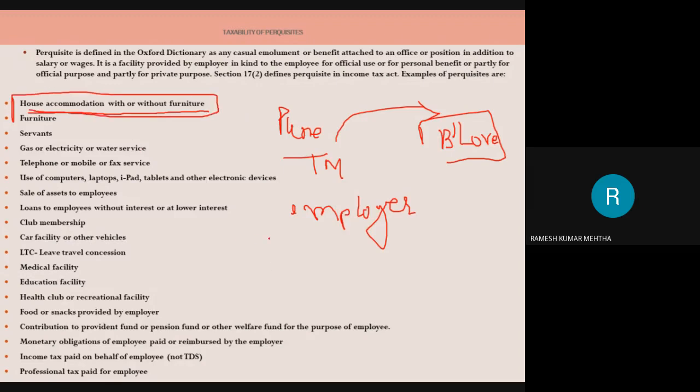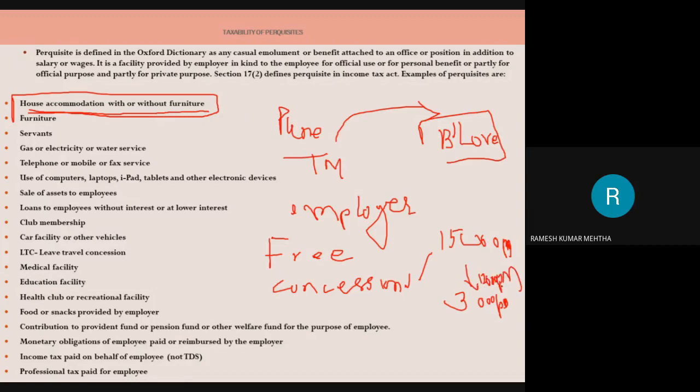And these housing accommodations can be of many types. Free accommodation means I will go and stay, I will not pay anything. Or concessional accommodation means the rent would have been something like 15,000 per month. Concessional means 15,000 per month is the actual rent at which he could have rented it out, but he's renting it to me at 3,000 per month. So this is concessional to the extent of 12,000 rupees per month. So accommodation can be rent-free or concessional. Number three, it can be with furniture or without furniture. So that advantage is also there.